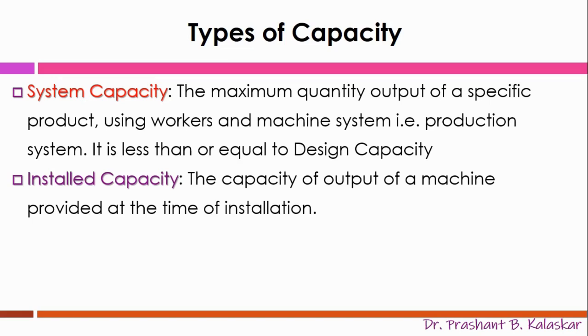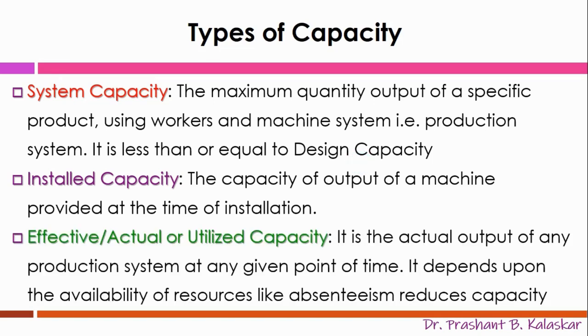For example, suppose a machine's designed capacity is to produce 300 units per hour, that is, 5 units per minute. The available supply quantity of raw material is less. Hence, the machine's output capacity is reduced to produce only 3 units per minute at the time of its installation. Then is the